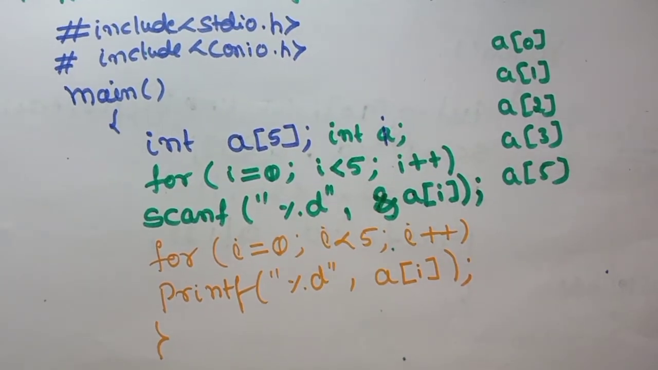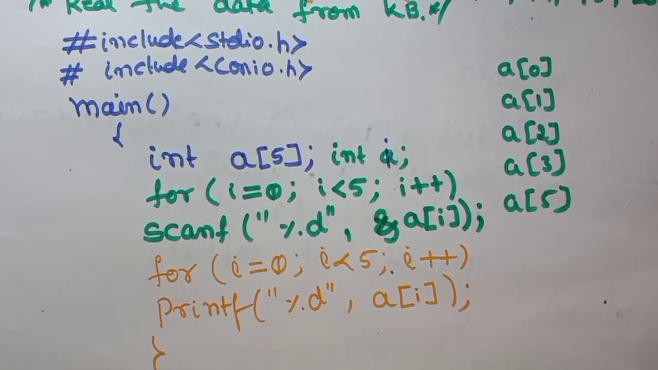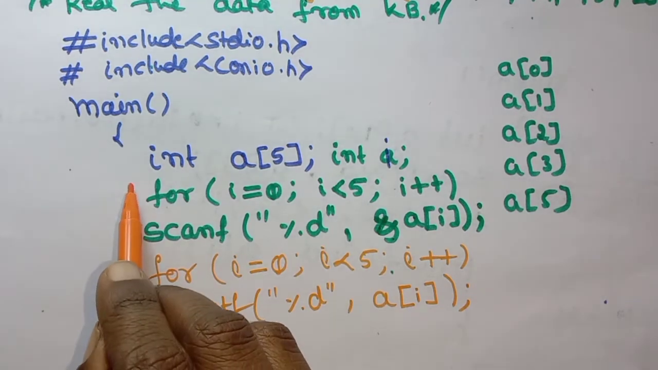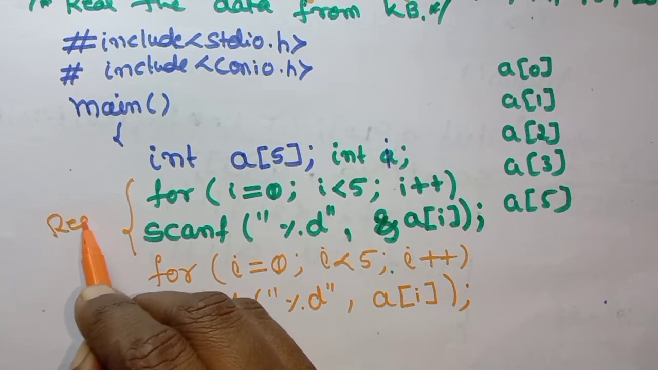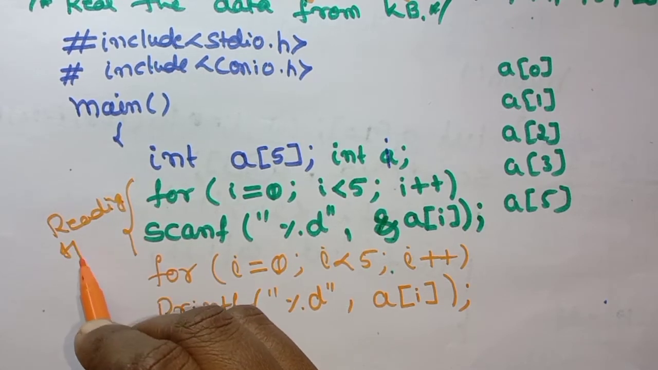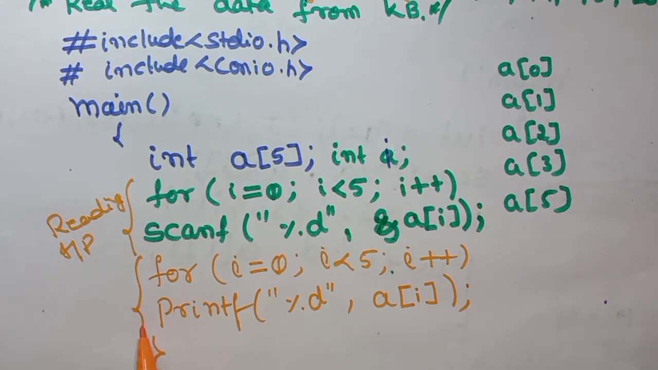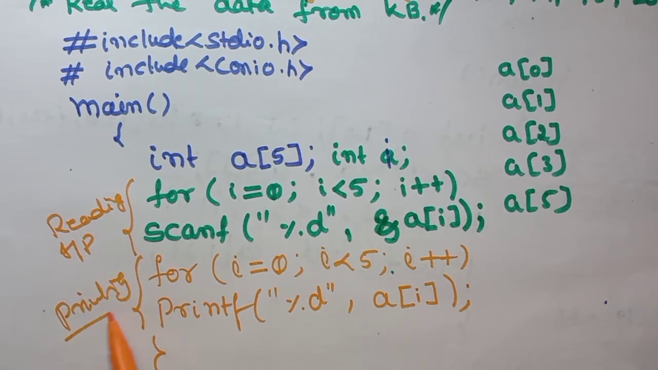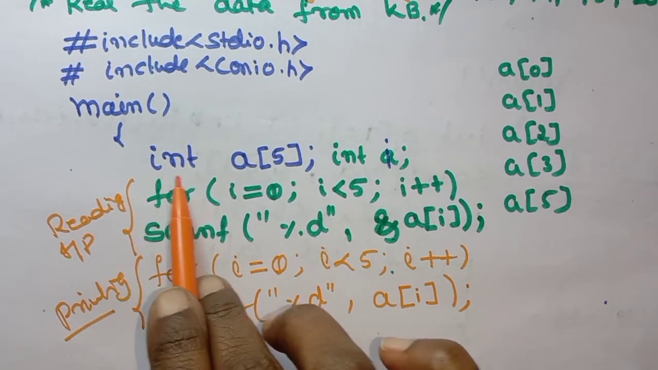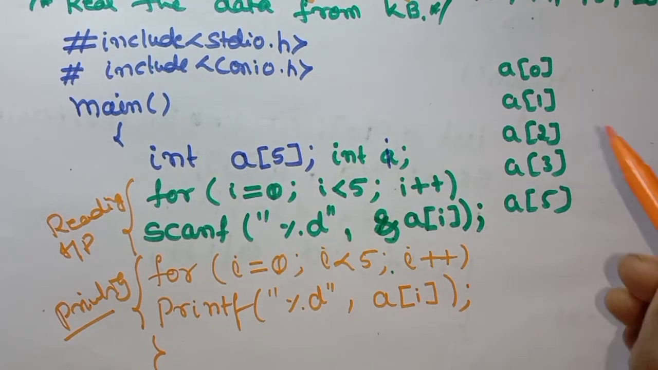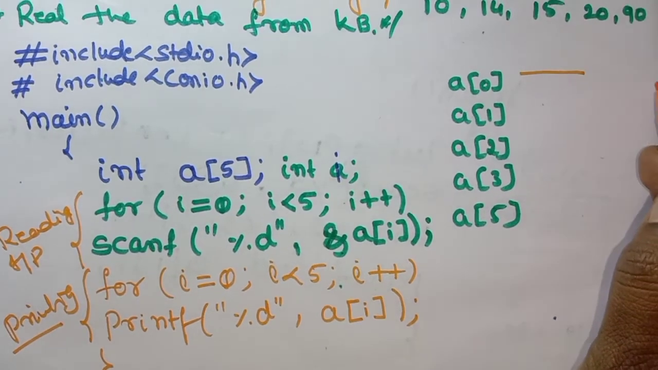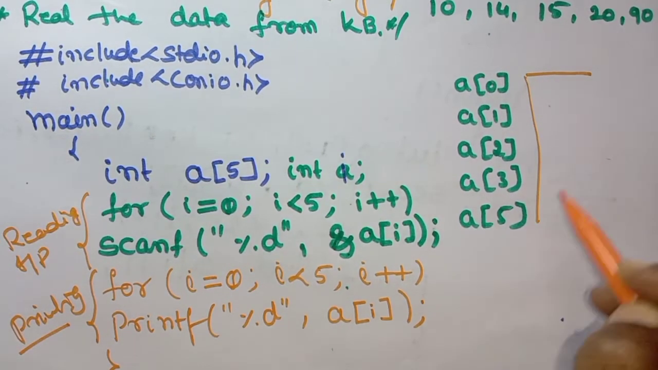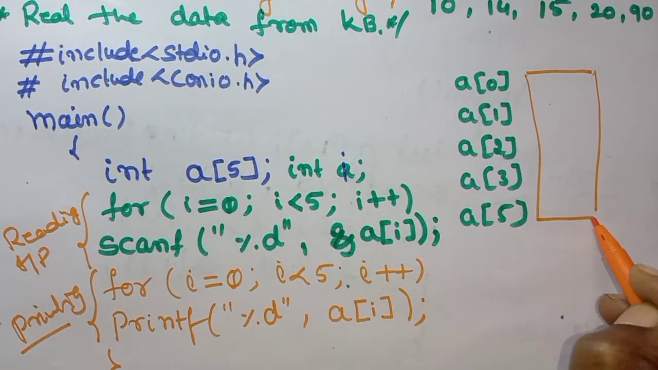So you see how the values are going to be read. This green line that I have written, these two are used for reading input data. Okay, and the orange color that I have written is used for the printing. You see here, when you have declared int A of 5, then what happens? Like this, the memory is allocated.